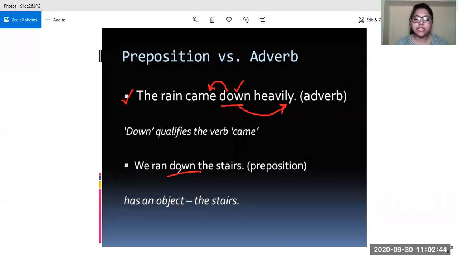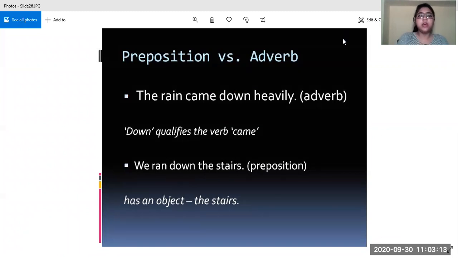In the second sentence, we ran down the stairs. Here this word down has an object, and it is bringing in relation between we and stairs. So what do we get? It is working as a preposition and not an adverb. All right, so this is the difference between preposition versus adverb.